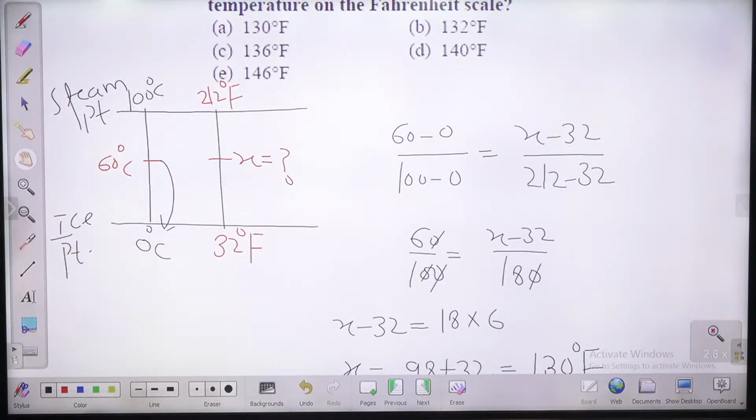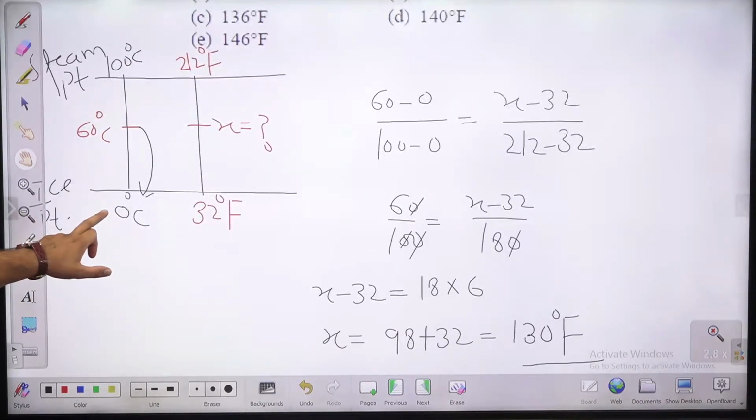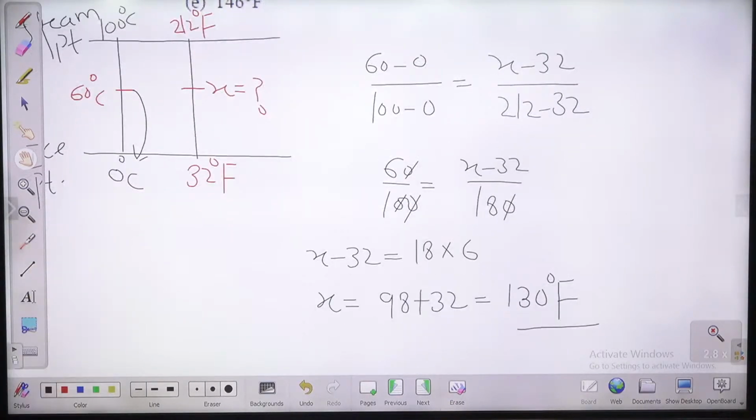Please check. Note D, guys. Why you are saying D? Guys, I am getting 132. Why you are getting 140? Please check. मैं भी check कर लेता हूँ. Yes, I think I am getting 130. Why you are saying D? Please check.